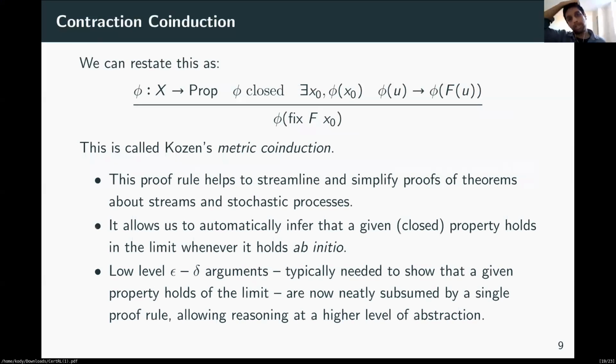This proof rule is important because it helps us streamline and simplify proofs of theorems about streams and stochastic processes. Typically, whenever we want to prove that a particular property holds at a limit, we would need to resort to low-level epsilon-delta arguments. But metric co-induction helps us sweep all of those arguments under the rug because the work has already been done by the proof of the fixed point theorem. And so our reasoning is transferred one level up, where we can reason algebraically and our proofs become much simpler.